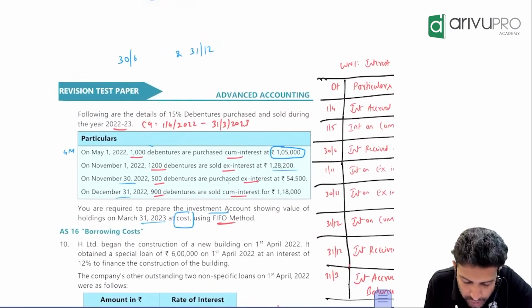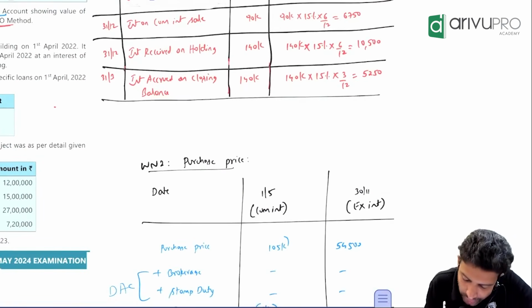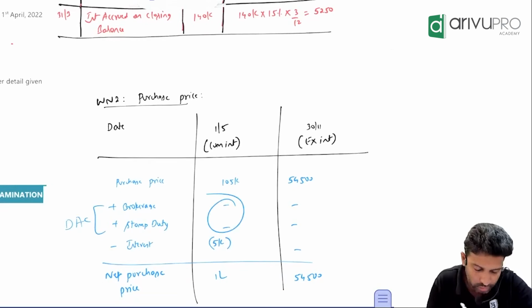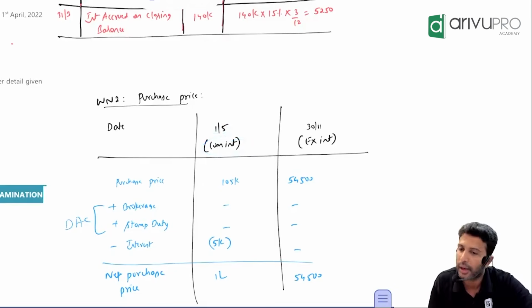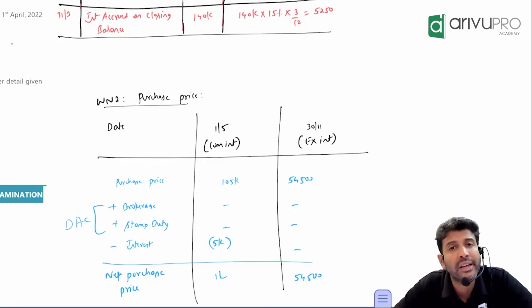On 1st May, you purchase 1000 debentures. On what basis? Cum-interest basis. At what price? 1,05,000. So your purchase price is 1,05,000. Is there any stamp duty or brokerage? Zero. But what purchase is this on 1st May? Cum-interest. So interest is included. How much interest is included?